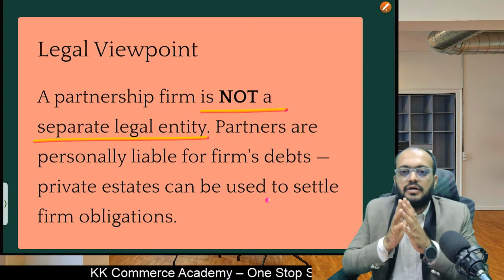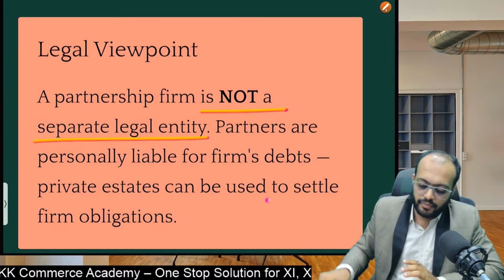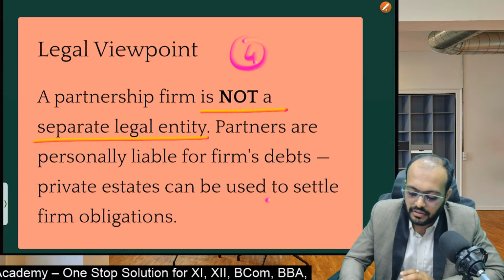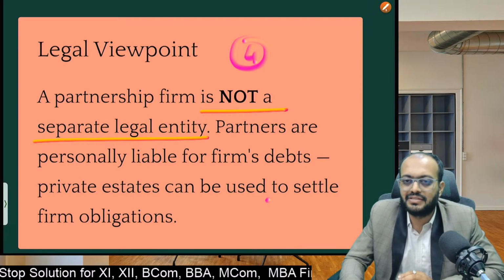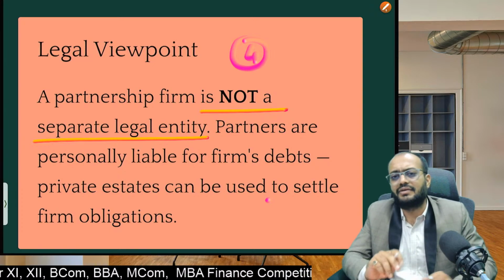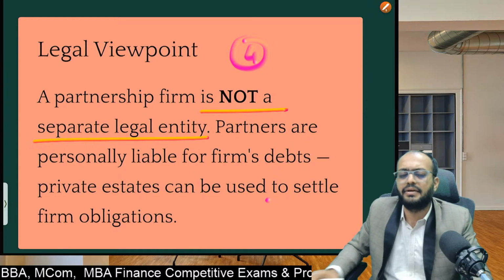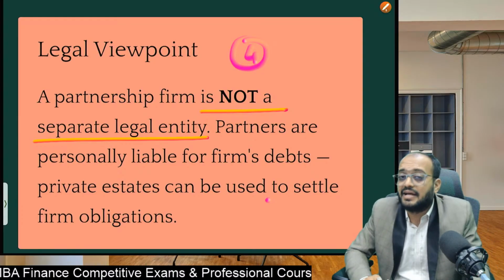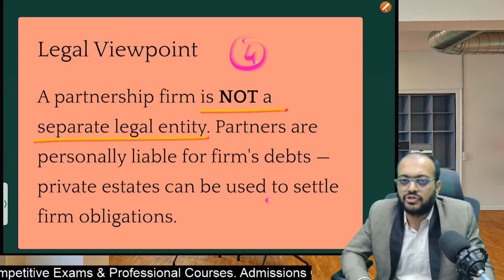So students, suppose you are discussing a partnership firm with four partners. I'm taking the same example again: four partners, and unfortunately because of losses in the business, they decided to close down the business. Since they are closing the business, they decided to sell all the assets of the business: furniture, building, machinery, plant, everything. All assets are sold by them, and they are paying the liabilities of the business. But unfortunately, even after selling all the assets, they are not able to pay all the liabilities, that is, obligations.